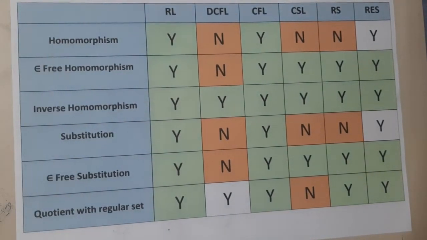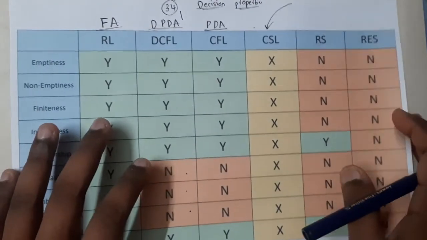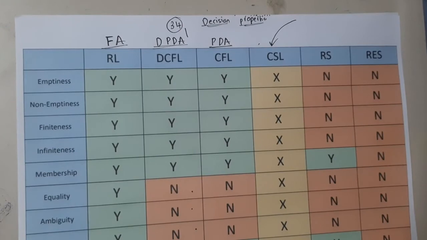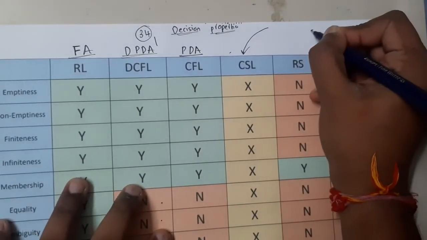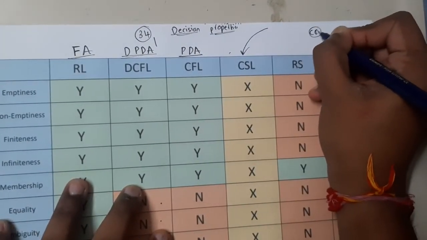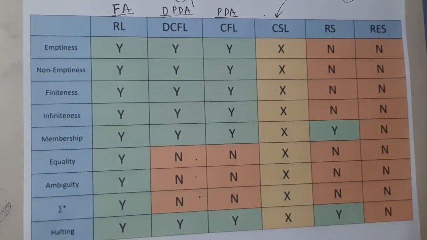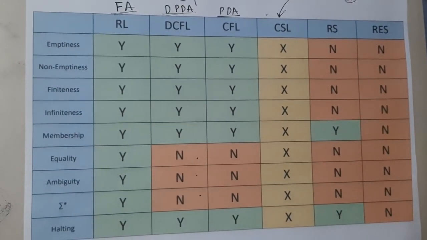Yes. Okay, so now I hope everyone got a clear idea with respect to these closure properties and decision properties, right? Yes, and this is the last lecture with respect to TOC, guys. Okay, yes. So in the next few lectures, we'll be discussing the PYQs, and once the PYQs are done, we'll be moving on to our last subject, that is compiler designing, guys. Okay, that is CD. Okay, yes. So let us meet in the next lecture and start the PYQs.